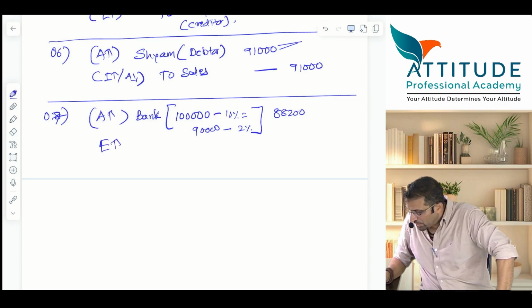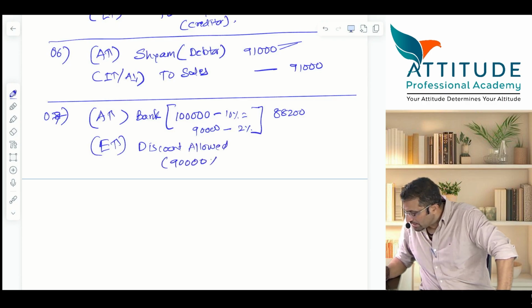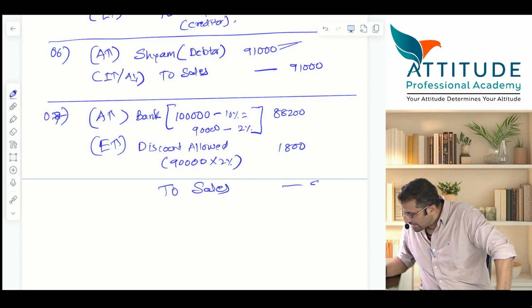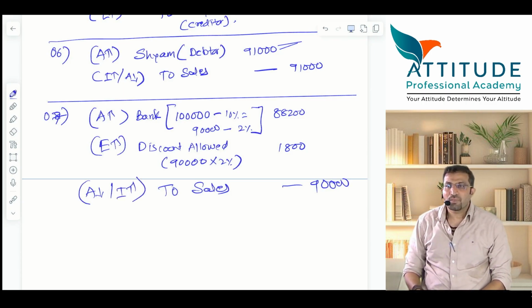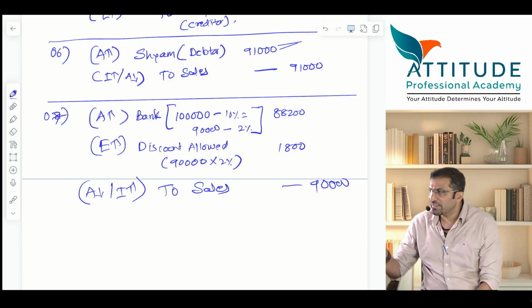Expense increases. Have you allowed a discount? Discount allowed. Cash discount should be recorded. Discount allowed is 90,000 into 2%, which is 1,800. So total sales is 90,000. Either asset reduces or income increases. Are you getting it? This is a cash sale. Is that clear? Immediately check is received.